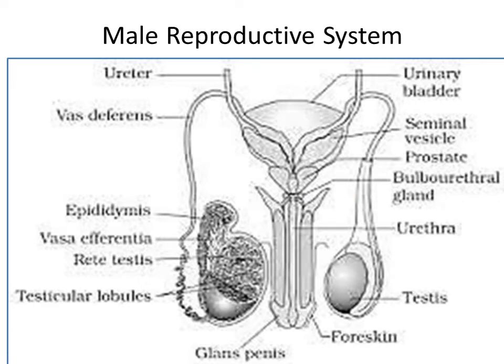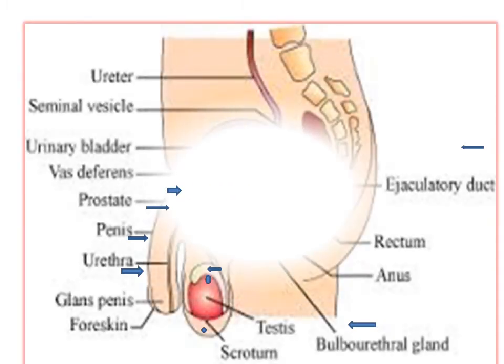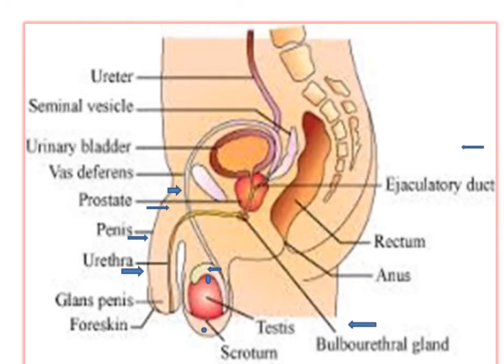In another diagram, we can see how exactly organs are located in the body. This is the diagram which indicates the exact location of organs in the body. These are the testes, present outside the body in a separate sac known as the scrotal sac. Then this is the epididymis, present in the scrotal sac.